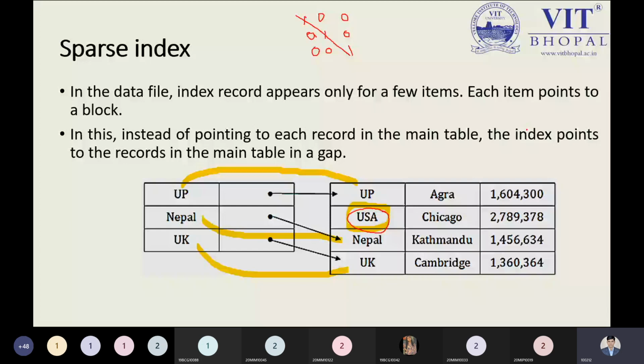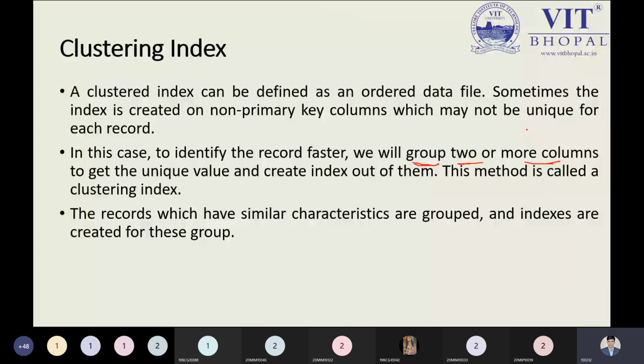So here we have a clustering index. I'm speaking some points from our mindset, so please listen to the words properly. A clustering index can be defined as an ordered data file, but sometimes the index is created on non-primary key columns, which may not be unique for each record. Because you are trying to make the records a cluster, if I choose the students who belong to the city of Bhopal, there will be no guarantee that only a single student is from Bhopal. Thousands of students may be part of Bhopal city, and other students may belong to other cities as well.